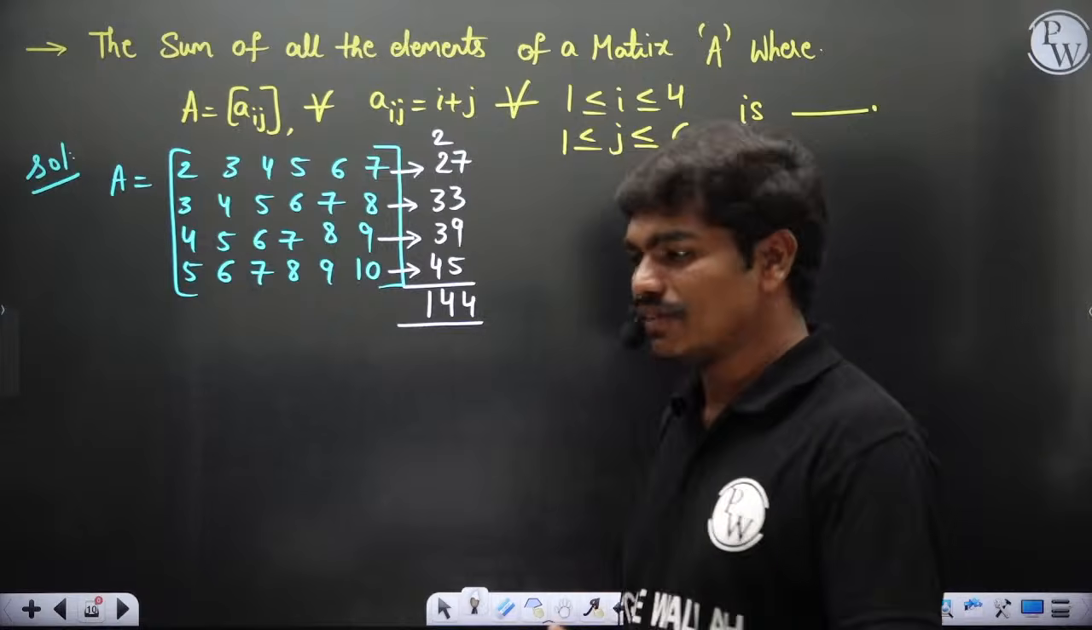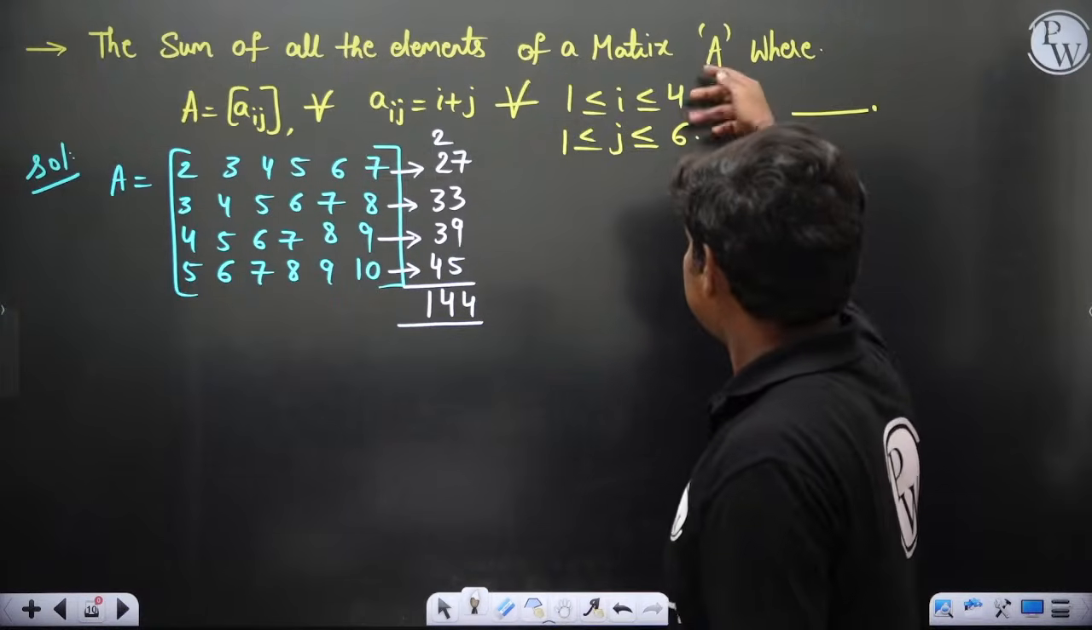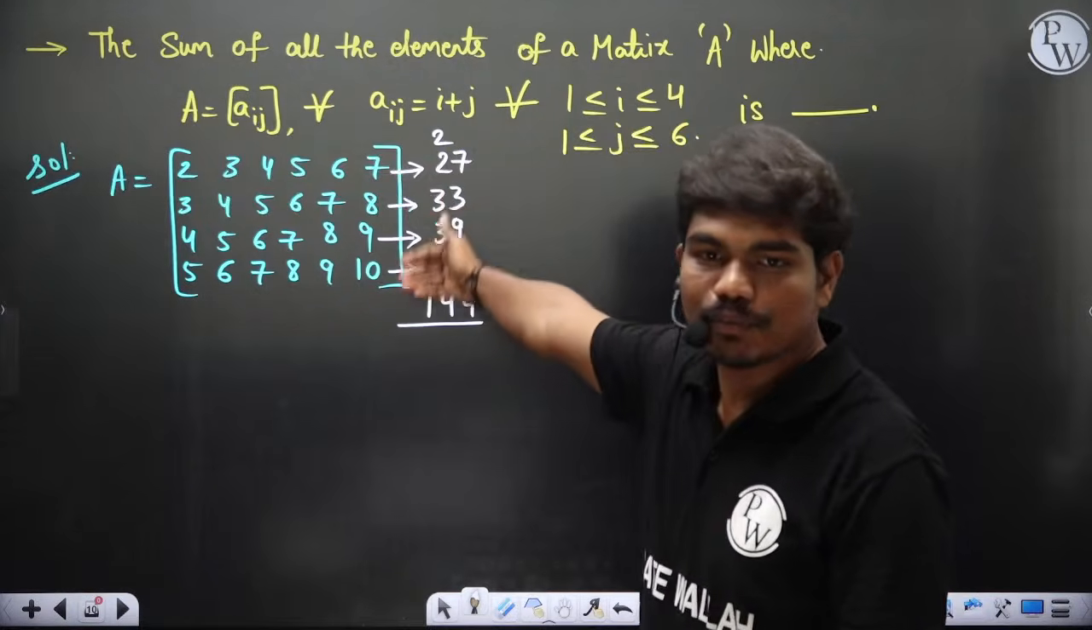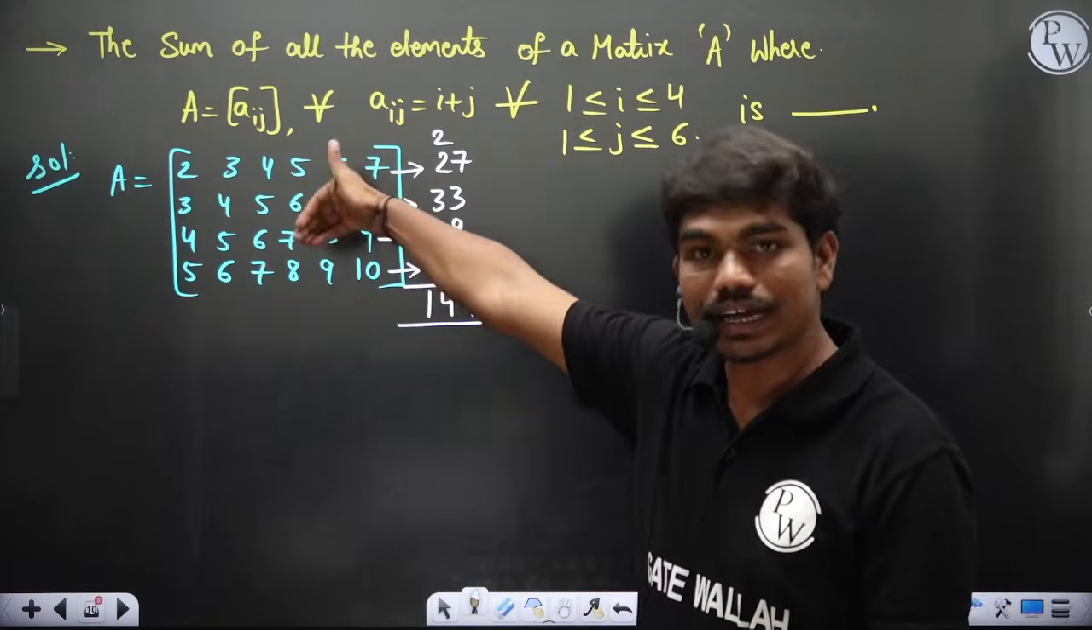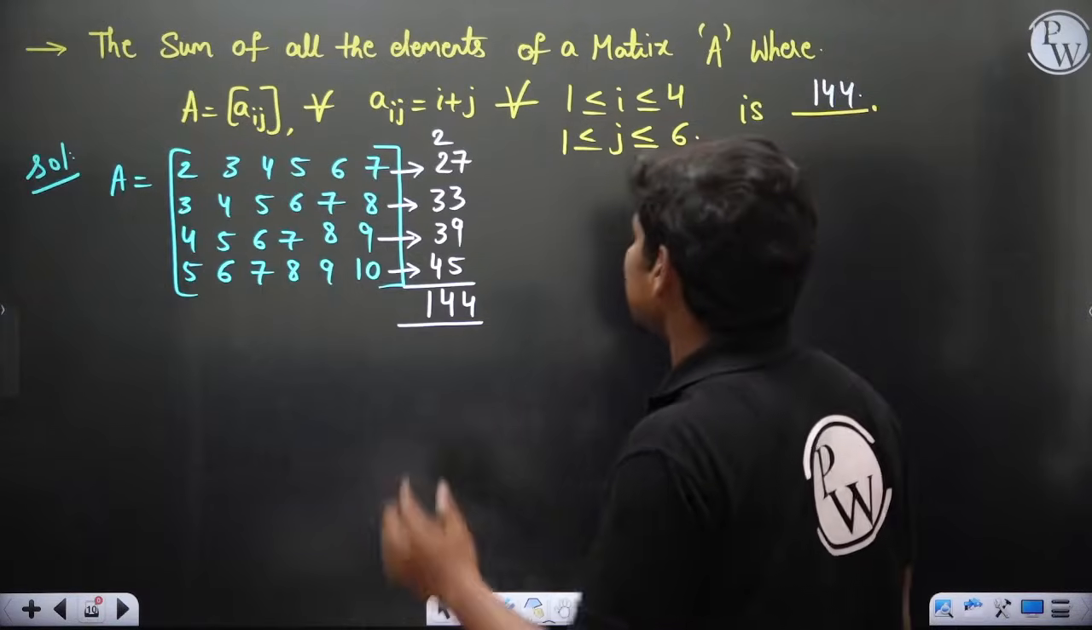This is a small question, so I have done it this way. But let's say instead of this, if I give these numbers as 2000 and 1000, things like that, I cannot keep doing this adding business. Then what do I have to do? Anyway, the answer is 144. So let's check it up.